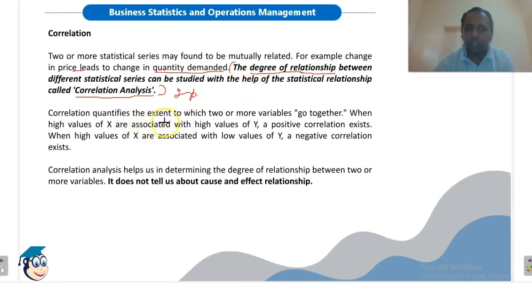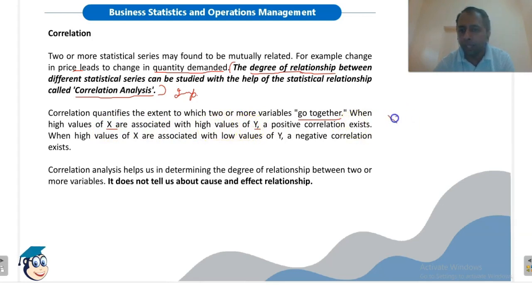Correlation quantifies the extent to which two or more variables go together. If more is the change in value of one variable with respect to another, we will say that there is a high degree of correlation. When high values of x are associated with high values of y, a positive correlation exists.